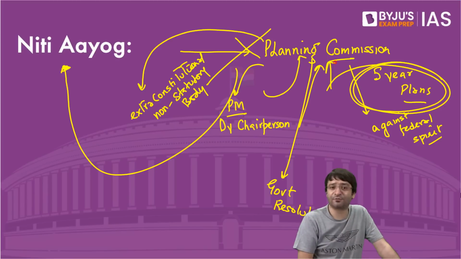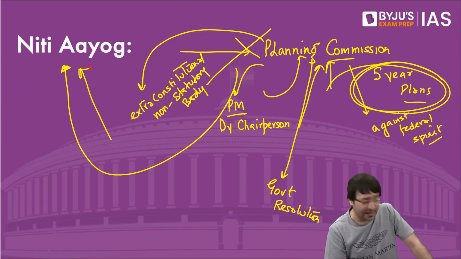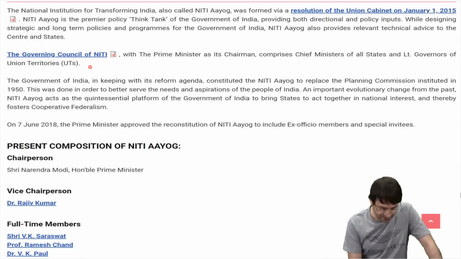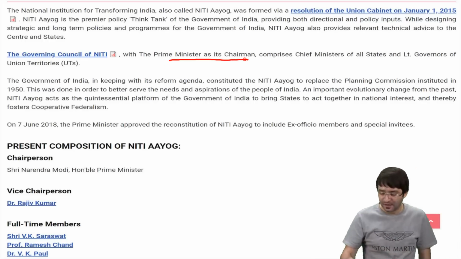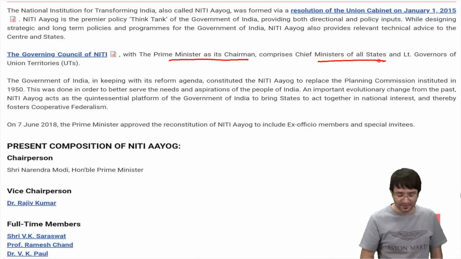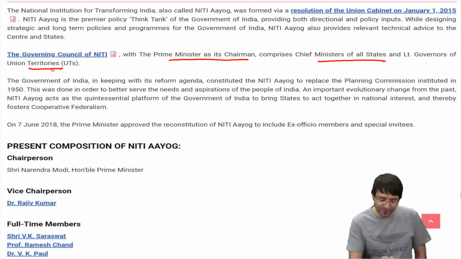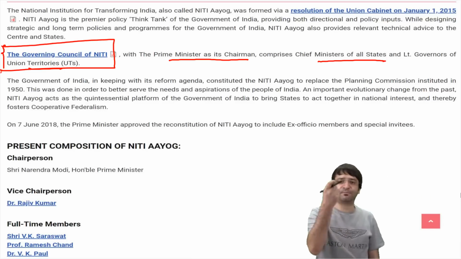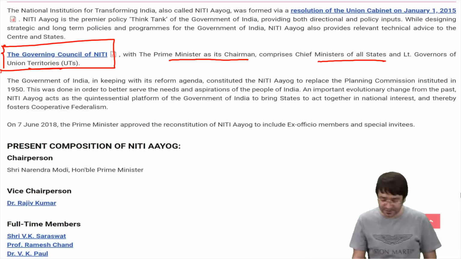This Planning Commission was abolished. It was replaced by another extra constitutional, non-statutory body known as NITI Aayog. And NITI Aayog is a classic example of cooperative federalism. Why? Because NITI Aayog will have the Prime Minister as its chairperson, and will have chief ministers of all states and lieutenant governors of all union territories. So when states and center are both represented in this body, it is an example of cooperative federalism. This NITI Aayog is like a think tank.